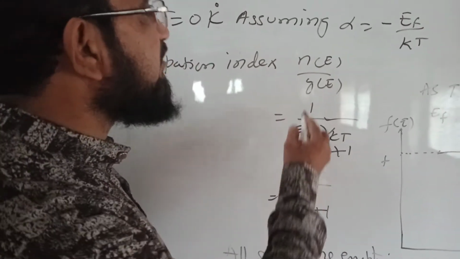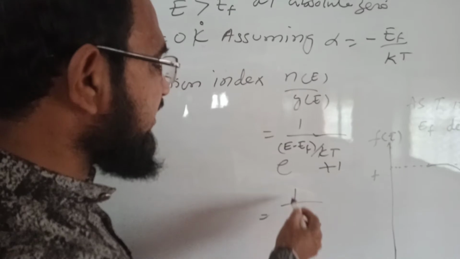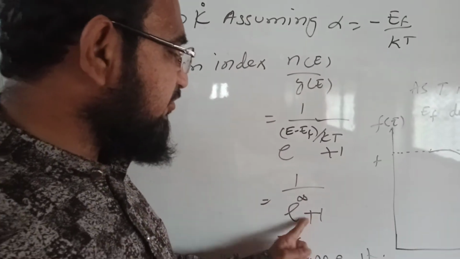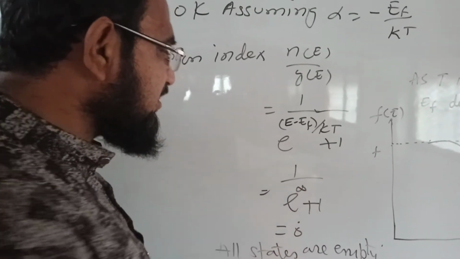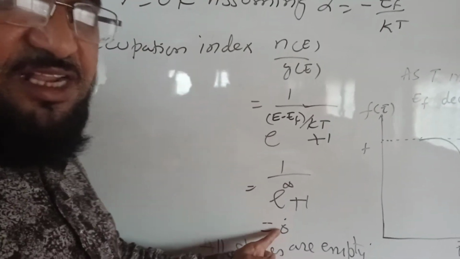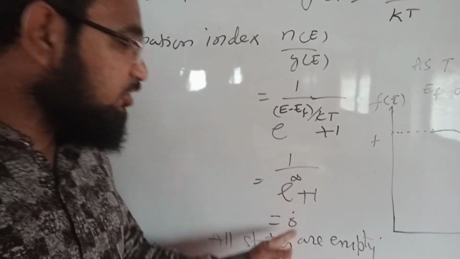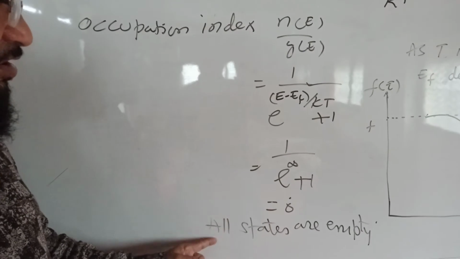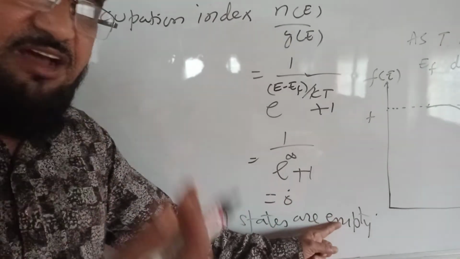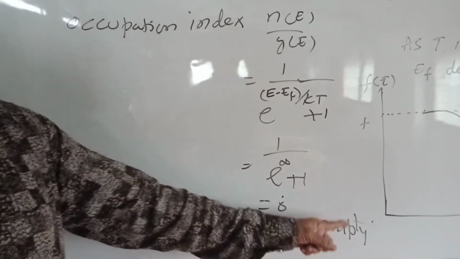If T is equal to 0, it is 1 by e raised to power infinity plus 1, and it will yield the answer 0, meaning the occupation index is 0. If the occupation index is 0, then all the states above EF will be empty.